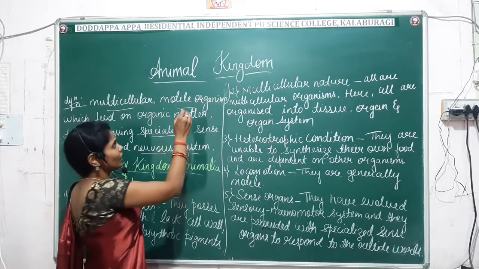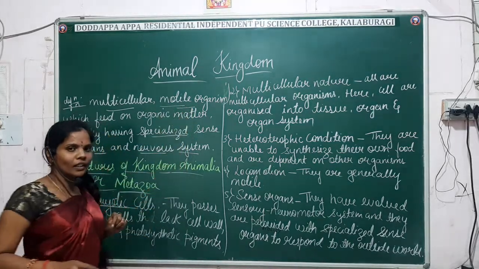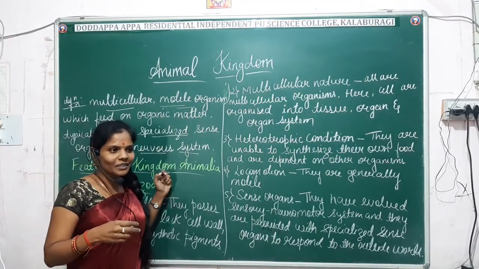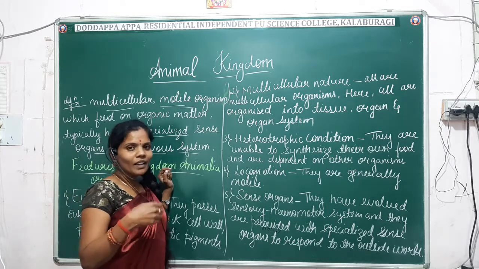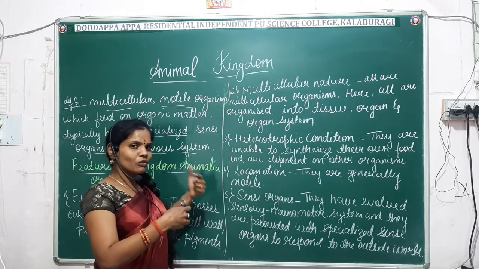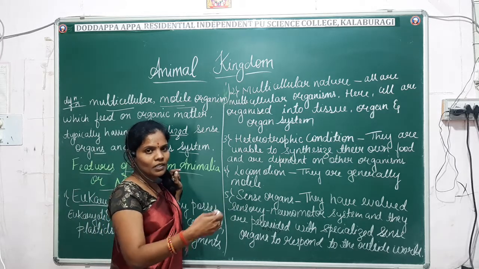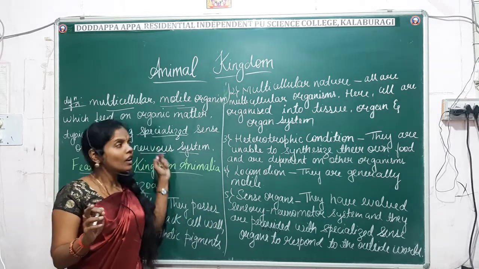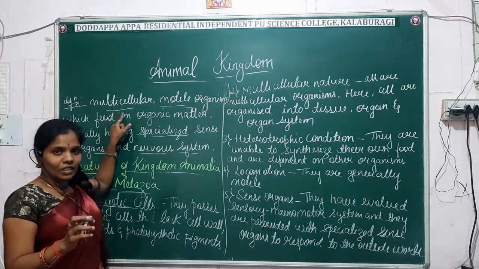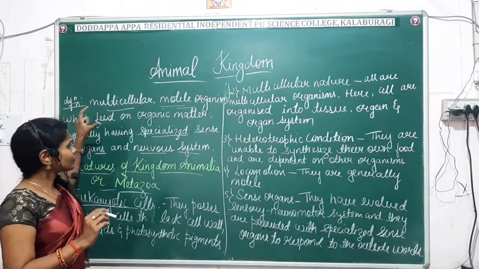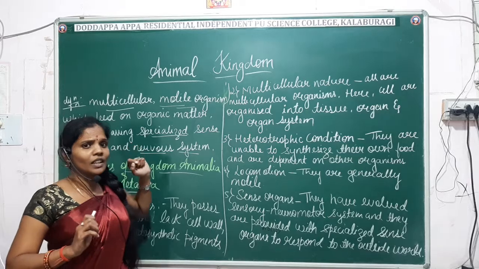So have a glance here. What do you mean by motile? Motile means which can move. Animals show locomotion, or movement; they move from one place to another place. That is the meaning of motile. And multicellular you already know. So that's the definition of animals.